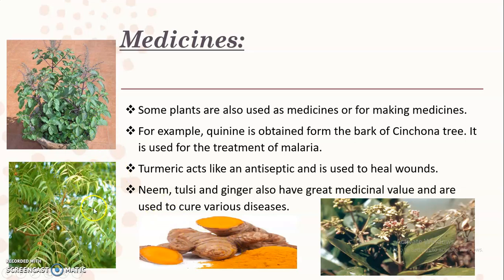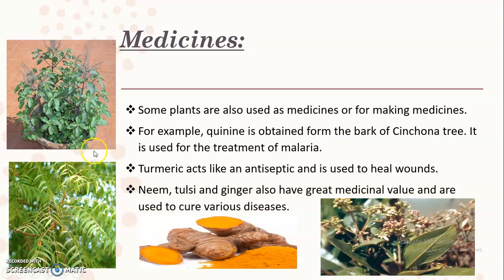Also you see this is the neem tree, and this is the tulsi plant. Neem, tulsi, and ginger also have great medicinal value and are used to cure various diseases like cough and flu.